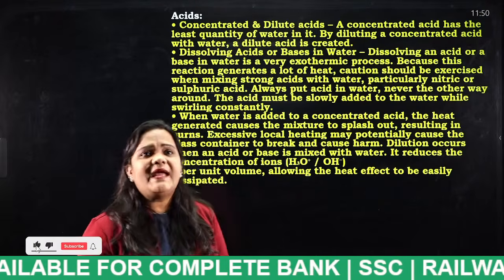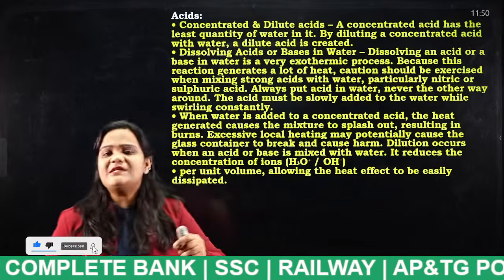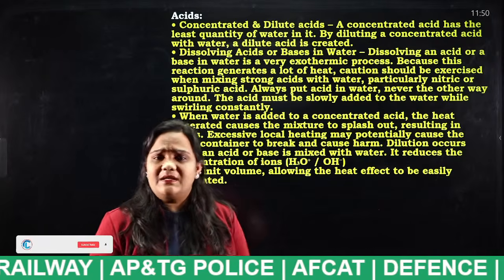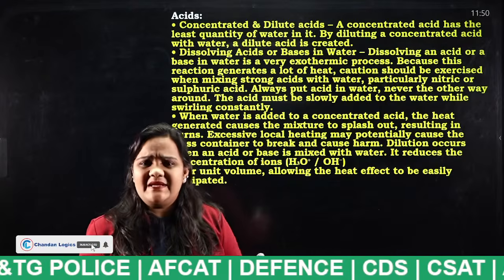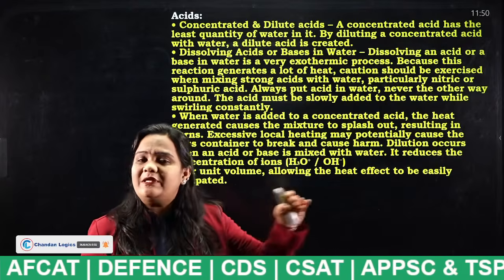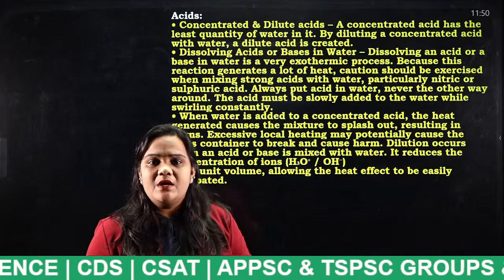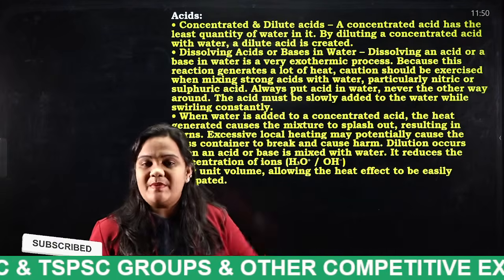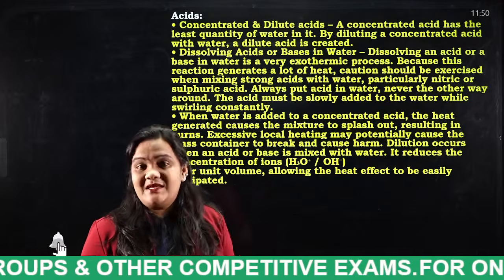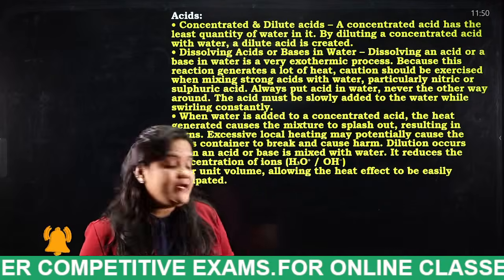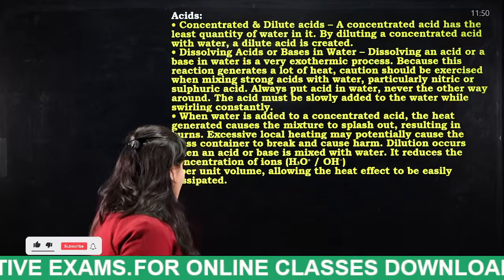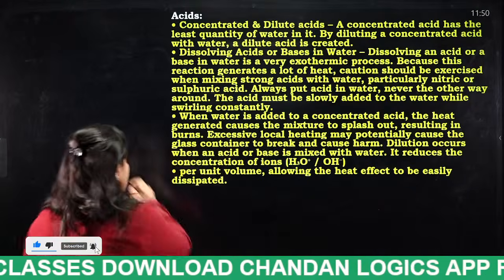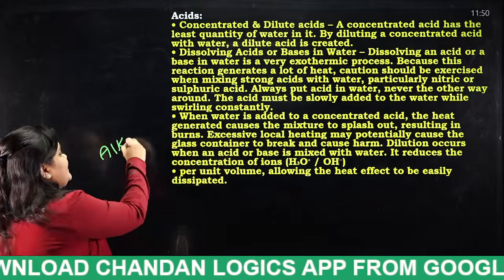This chapter, acids and bases, is very important from the exam point of view. I think everybody has some basic knowledge of acids and bases. What is an acid? It changes the color of blue litmus paper to red. What is a base? It changes the color of red litmus paper to blue, so we can say it is a base. Base is also known as what, students? Base is also known as alkali.